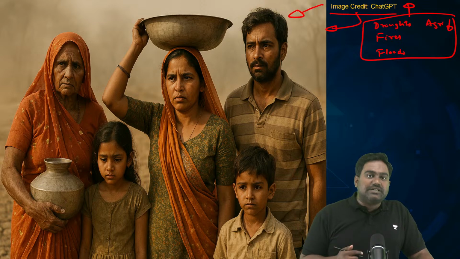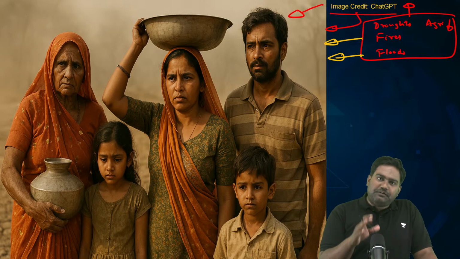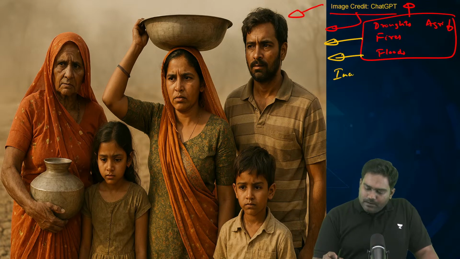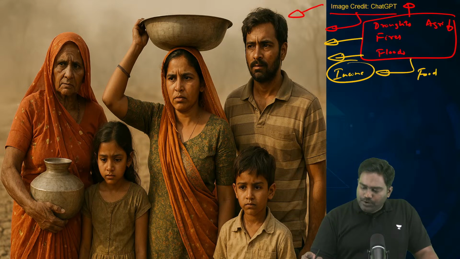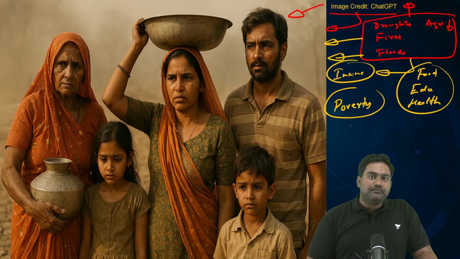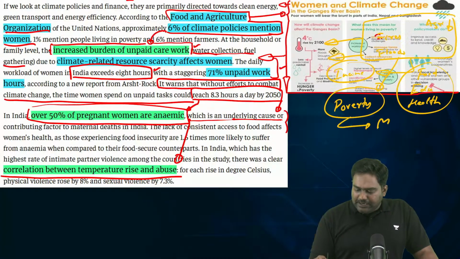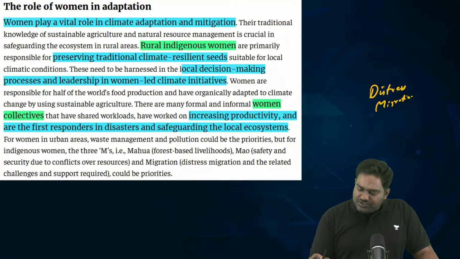Because of these disasters, because of the failure of agriculture, the average Indian rural household or even households in the urban areas will get affected. Their income levels will drop. Their survivability comes under question. Their access to food, education, and healthcare becomes difficult as these families get pushed into poverty. Eventually, such families might abandon agriculture, they might migrate. It could lead to distress migration.